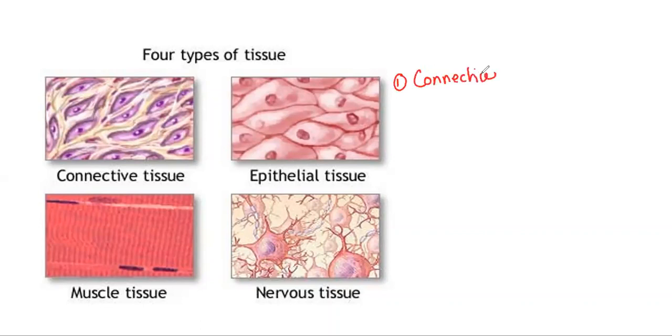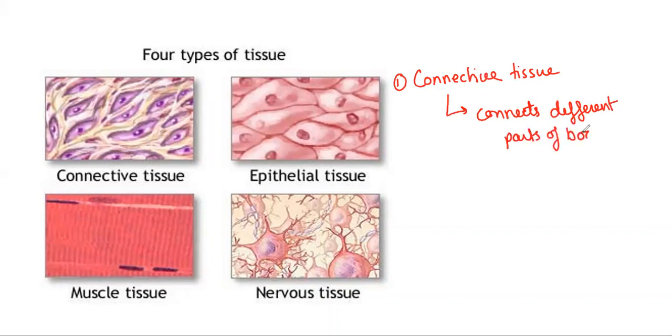So connective tissue basically connects. As the name suggests, it connects different parts of the body. The next one is epithelial.